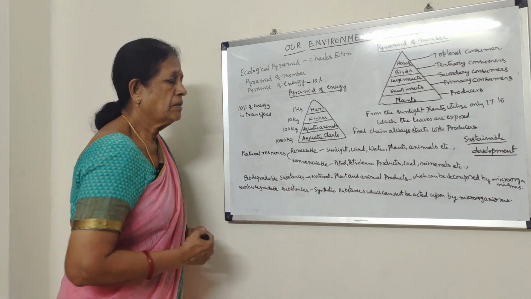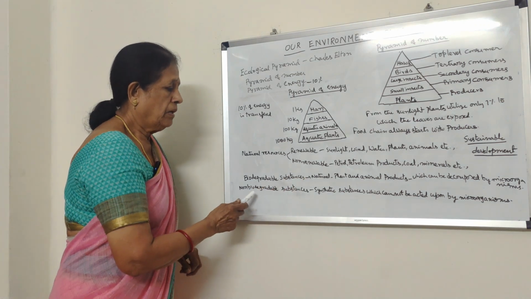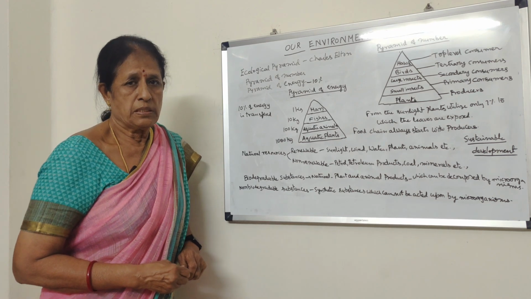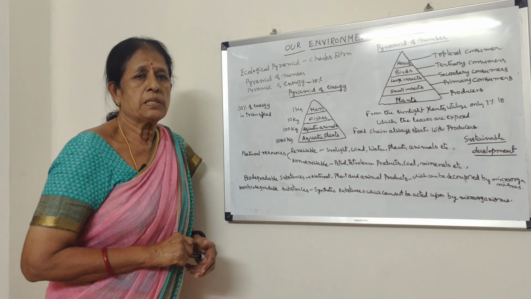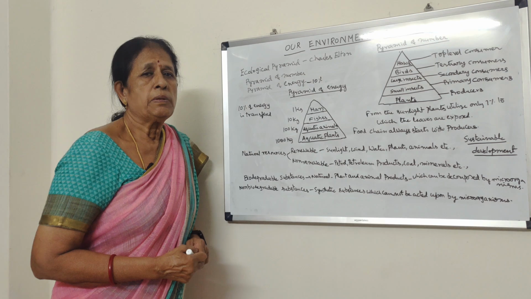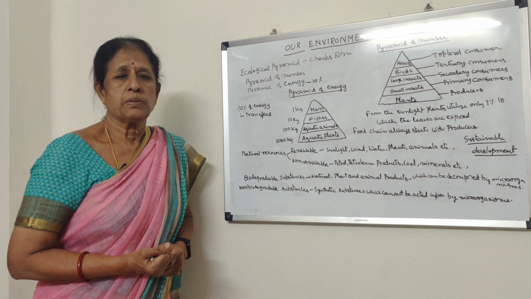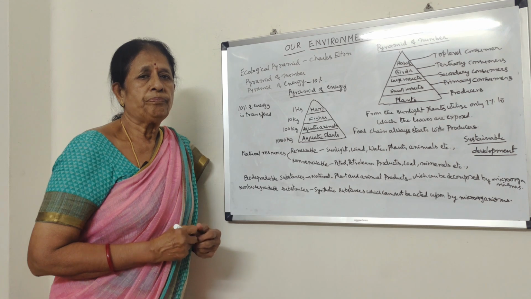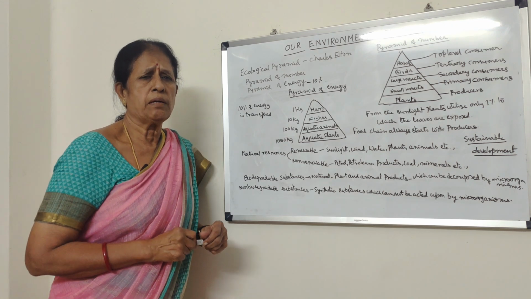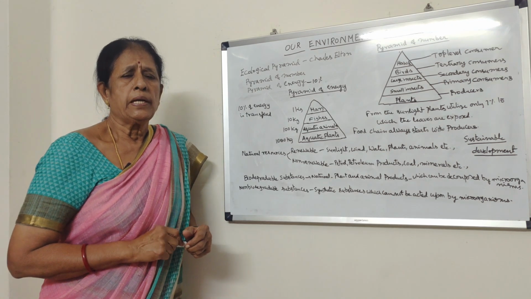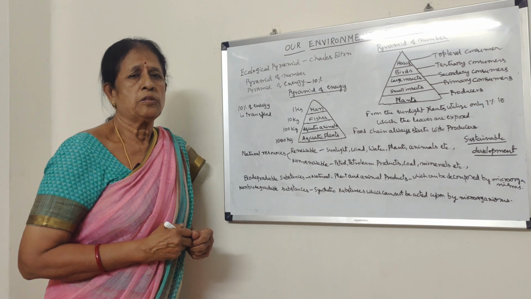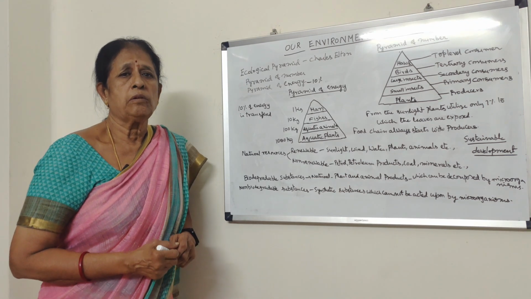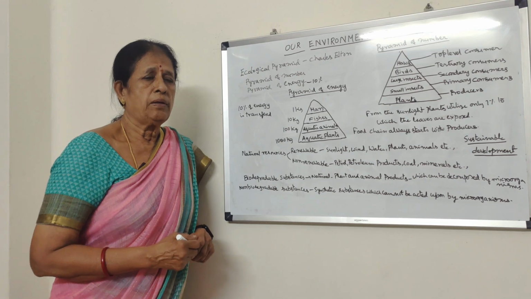So let us discuss the harmful effects of these non-biodegradable substances. The usage of non-biodegradable substances has to be reduced. And nowadays, they are making biodegradable plastic things which can be degraded easily and do not cause any harm to the environment.